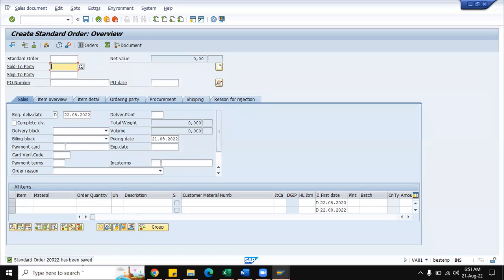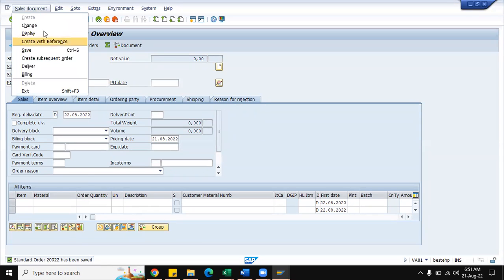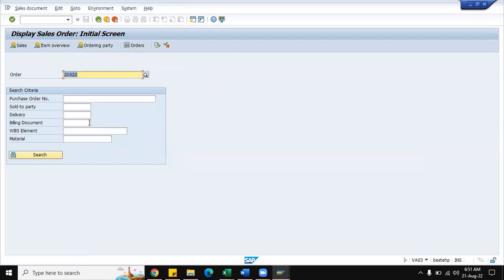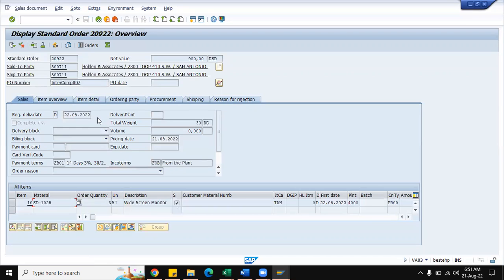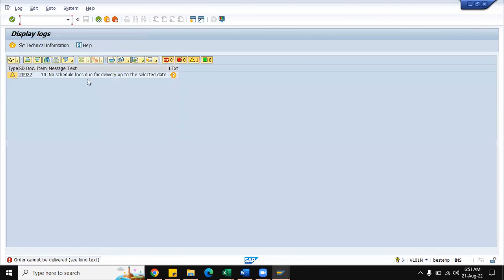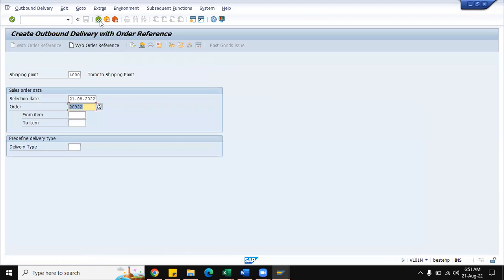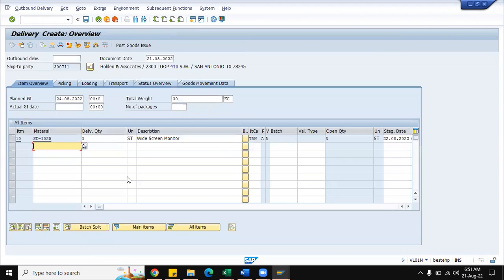Now let us go to the sales order display mode, and from there we will go to the delivery creation. Or you can directly go to the transaction VL01N and specify the corresponding shipping point. No schedule lines are due for delivery up to the selected date. Just to come back one step, we have seen the schedule line date is 24th August. Specify that, then the system will allow you to proceed further.